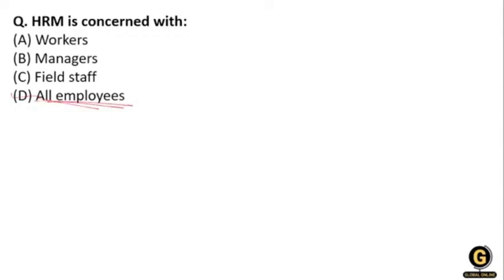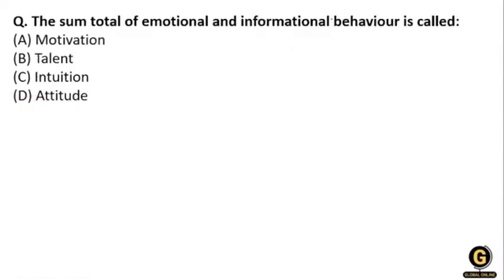Okay, so you know that the overall purpose of human resource, that means HR, is to ensure that the organization is able to achieve success through people. That is human resource management. It's talking about the human, it's talking about the people. So option D is correct. Then the next question, these are really simple questions.